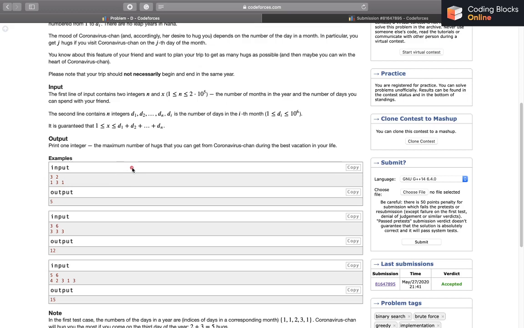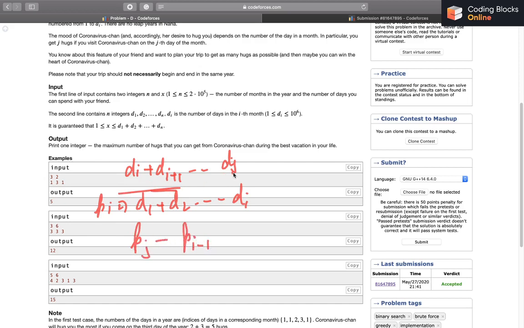If I want the value di plus d of I plus 1 up to dj, what I can do is, if I have a prefix sum in which pre of I stores the sum of di values from 1 to I, that is, if pi represents d1 plus d2 up to d of I, then this sum is p of j minus p of I minus 1.